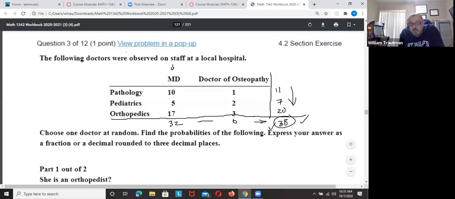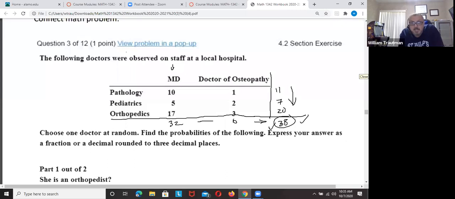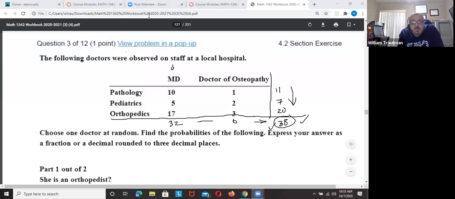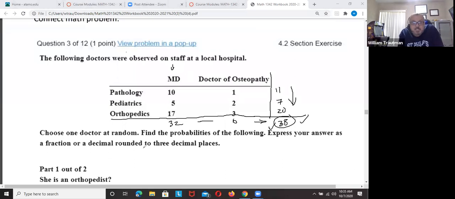Somebody typed in 3. Be careful. Let's look at this again. Choose one doctor at random. Find the probability of the following. Express an answer as a fraction or decimal. That she is an orthopedist.